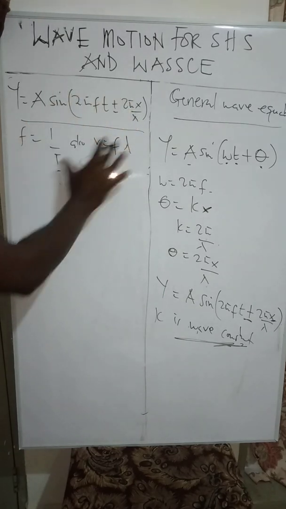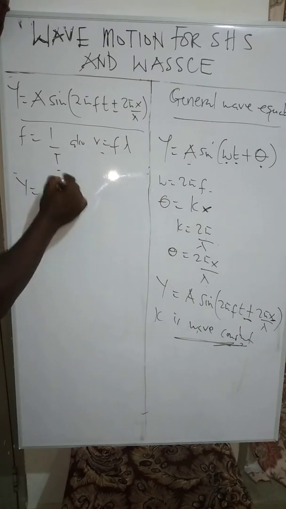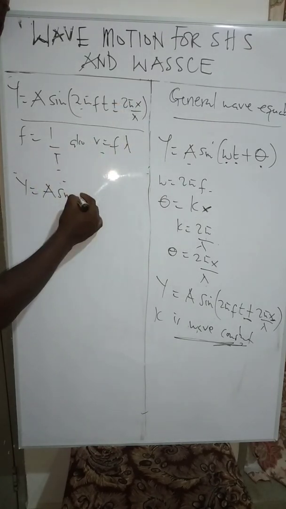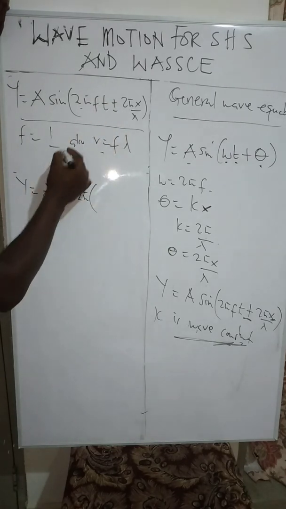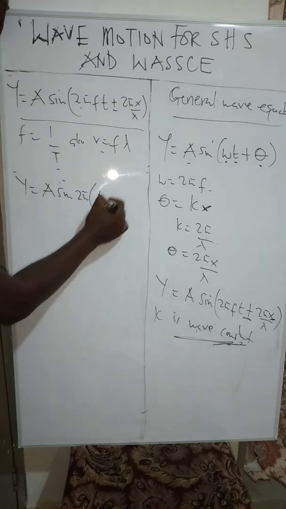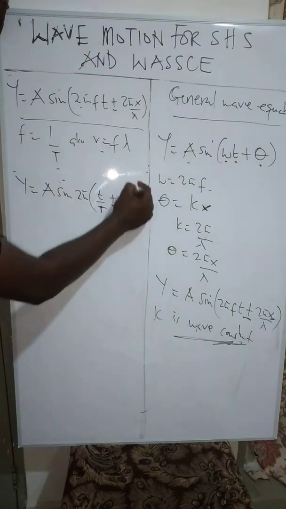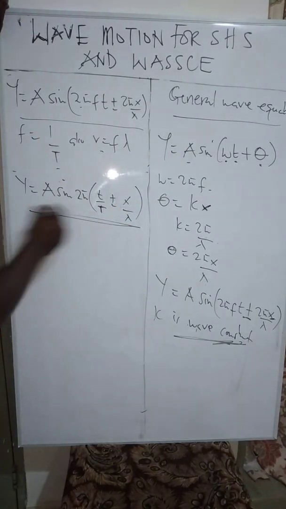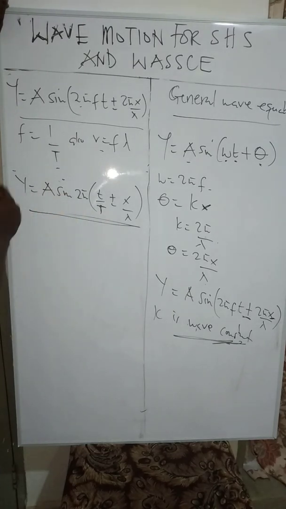Even from this equation, we can say that y is equal to A sine, since there's 2 pi and there's 2 pi here, I can bring 2 pi out and then open bracket ft. And since f is also 1 over T, I can make it small t over capital T here, plus or minus x all over lambda. So the equation can also be written in this way. This equation can be written in a lot of ways, okay?